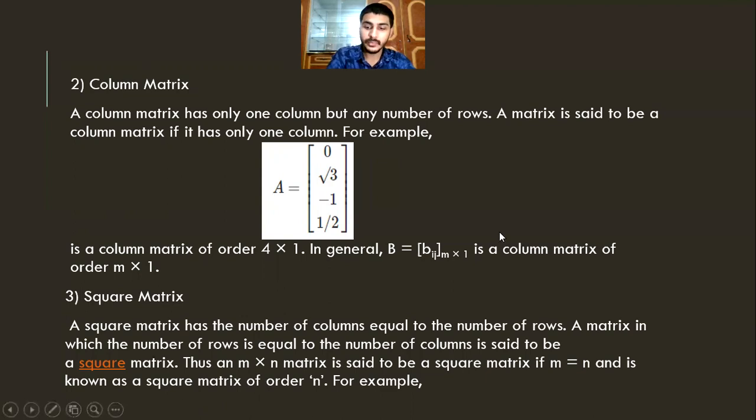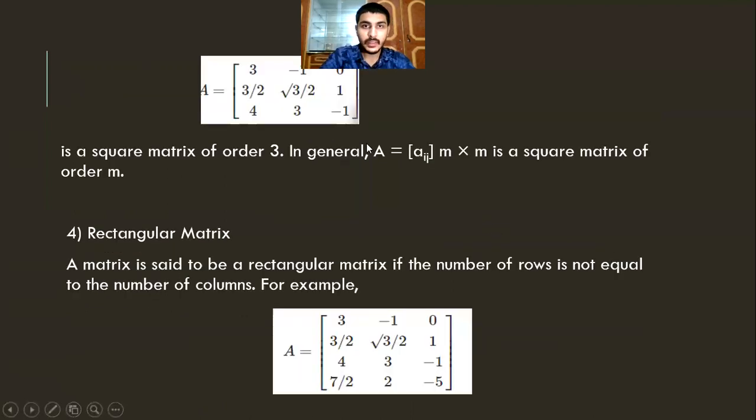For example, we have 3 rows here and 3 columns. That is called a square matrix. In a square matrix, we have the number of columns and rows equal. Then it will be called a square matrix. In a square matrix of order n, in general, A is equal to Aij, m multiplied by m, is a square matrix of order n.